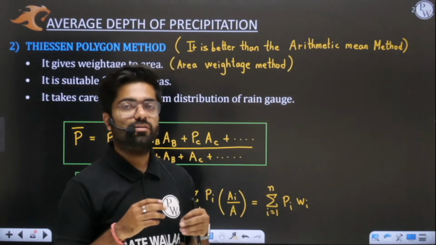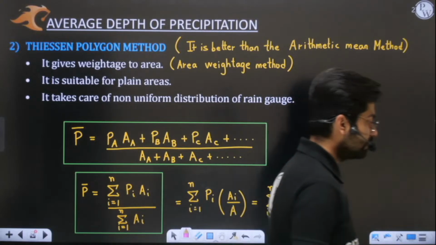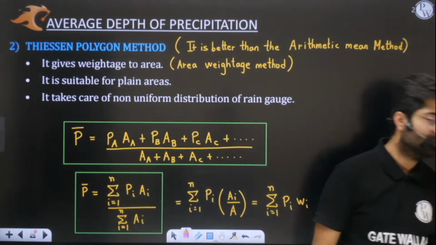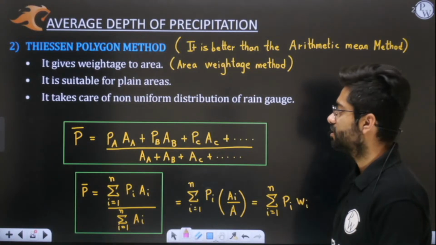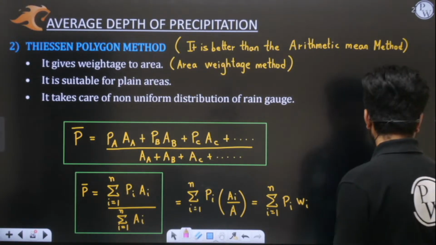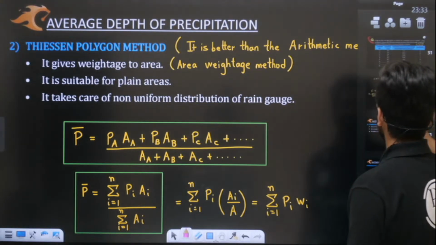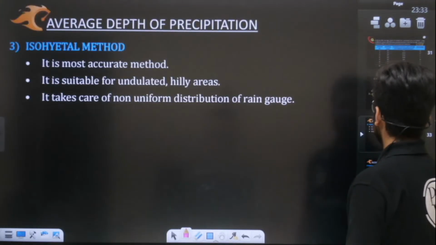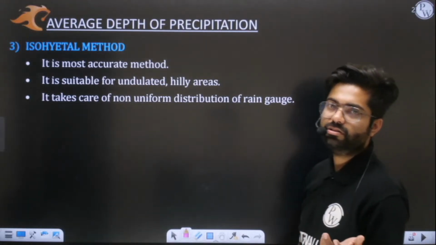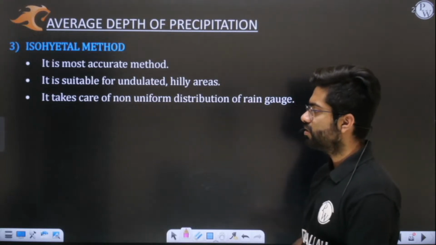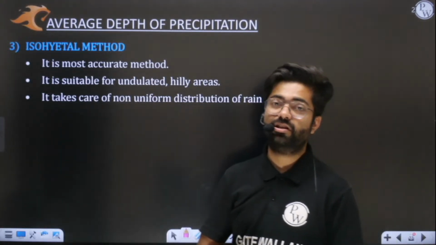Okay, yes or no? Tell me if all the points are very clear to you, then we will end our class, and the last method, the isohyetal method, we will discuss in the next class. Everyone kindly comment if all the points are very clear to you, then we'll end the session here. We have also solved many questions. Try to solve previous year questions by now. Many questions have been framed till here. In the 2023 examination also, a Thiessen polygon question was there in both the sets.